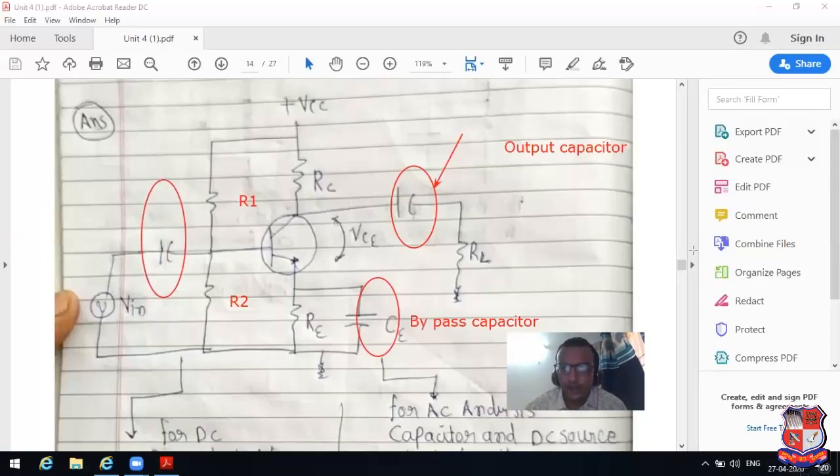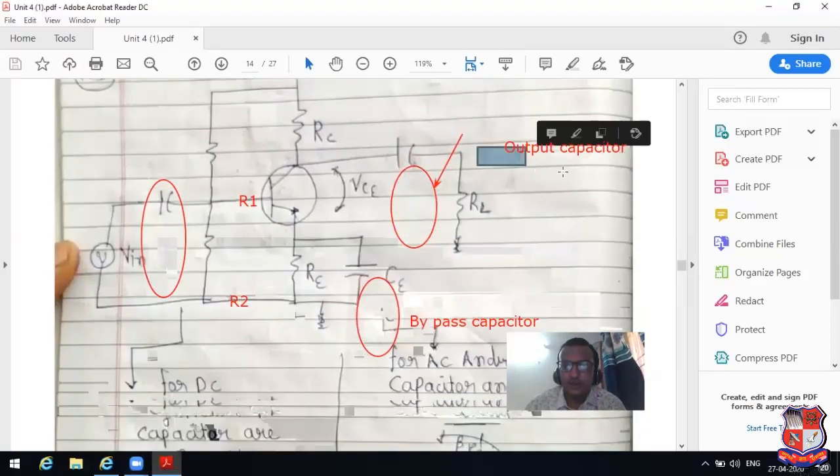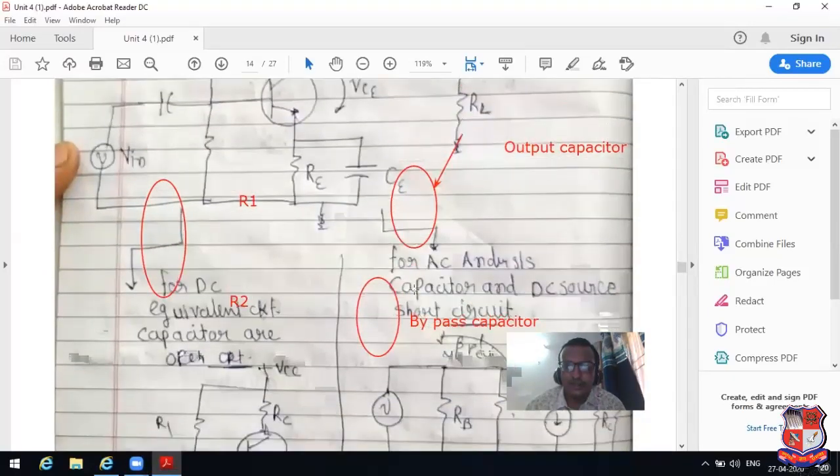Now we want to obtain the DC equivalent circuit and AC equivalent circuit. What is the meaning of DC equivalent circuit?